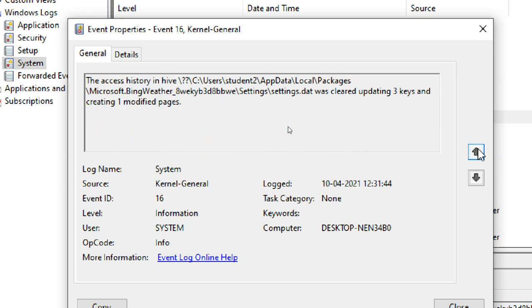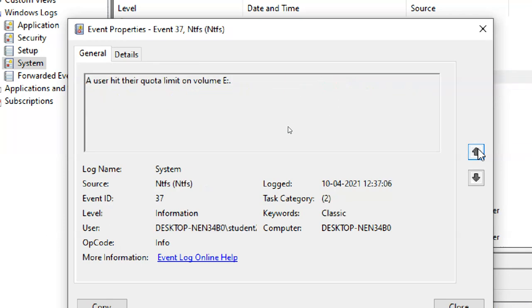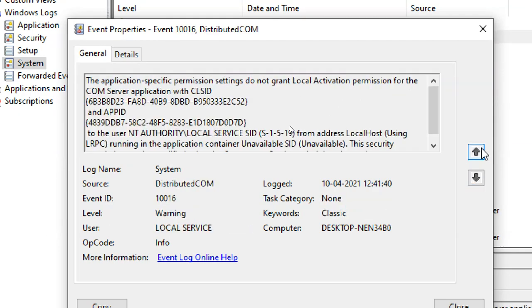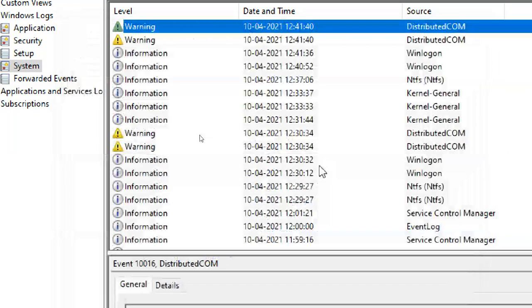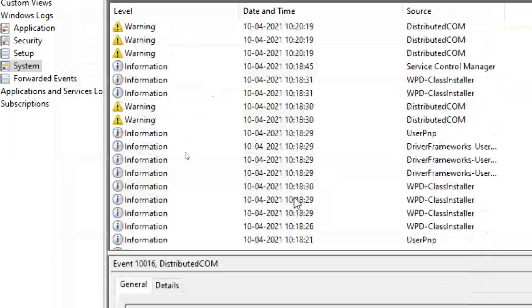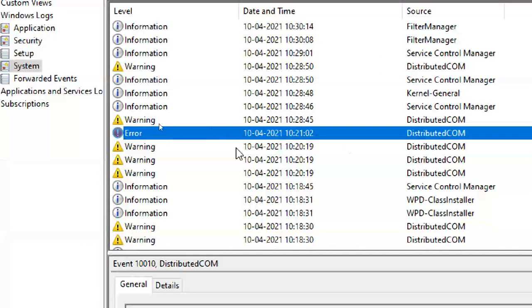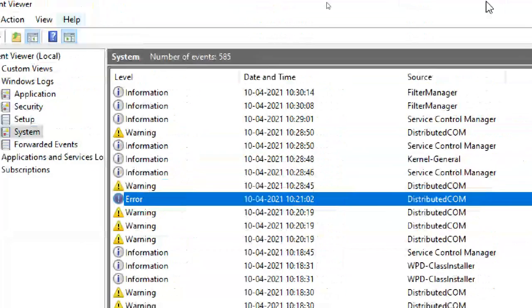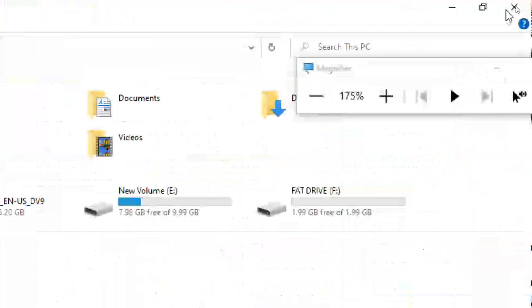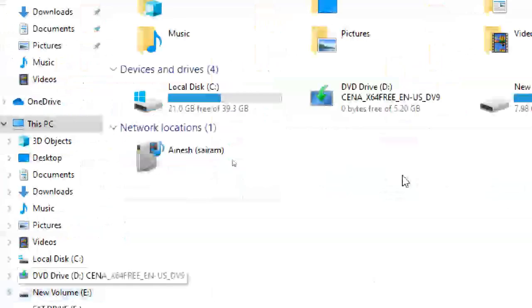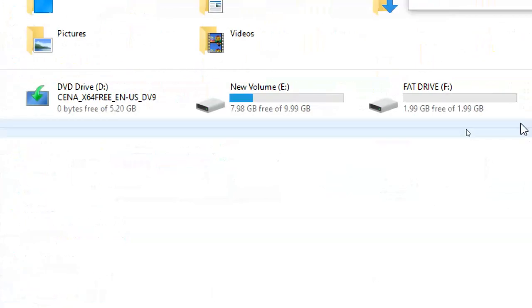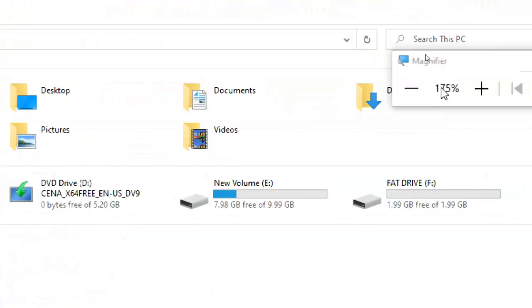This is related to some package. I don't know. This is the quota limit again, then log on, log off. So many events are there, including errors also. Again, we'll go back to this, but I tried to show you the quota events only.